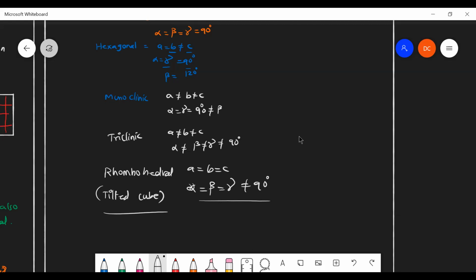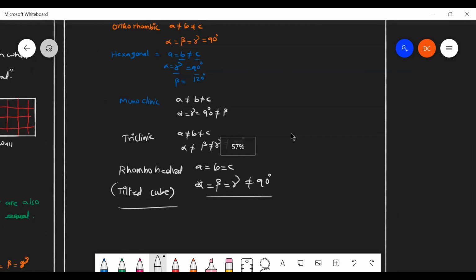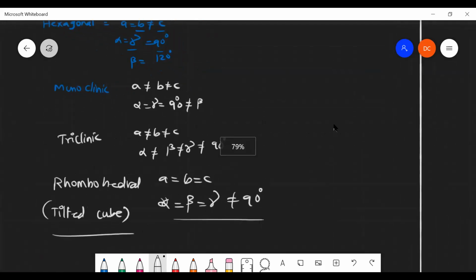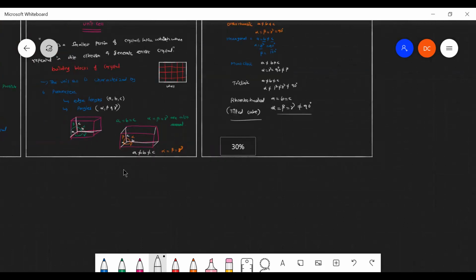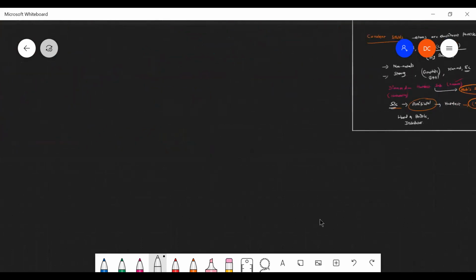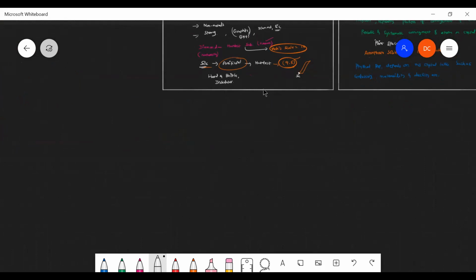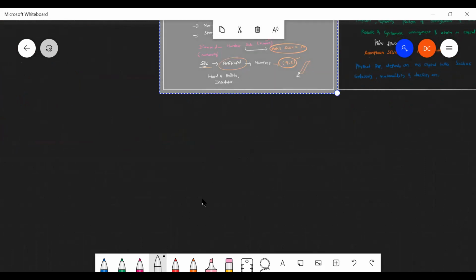Tilted cube-like structure. Okay. So based on the variation of alpha, beta, gamma, and the A, B, C edge lengths, it can be categorized into 7 basic unit types. These are all the 7 lattice systems that are available.